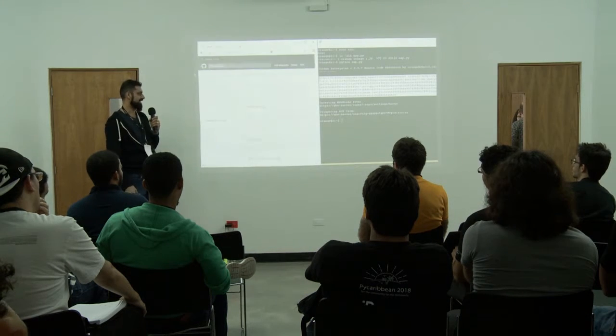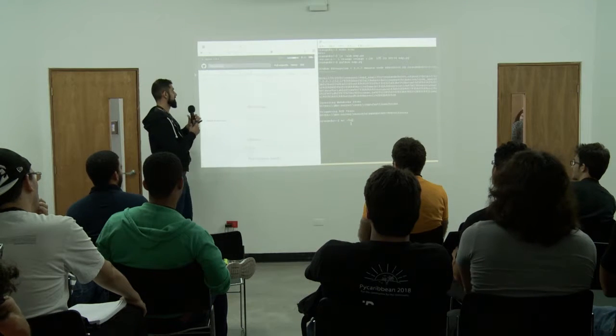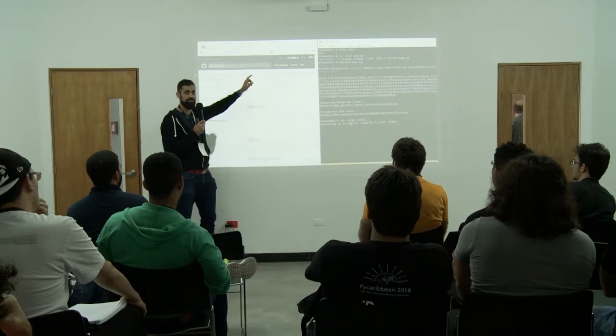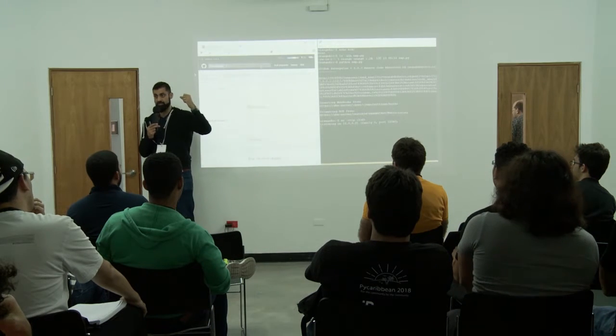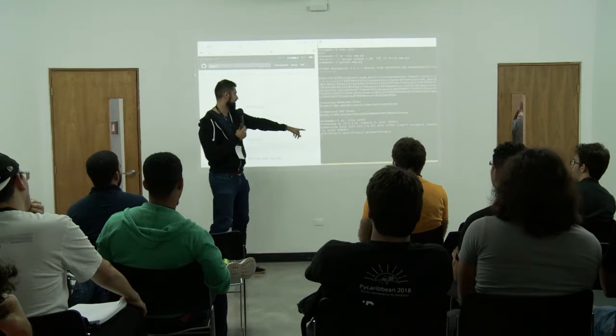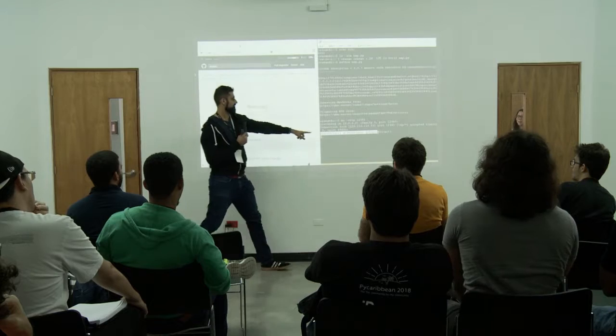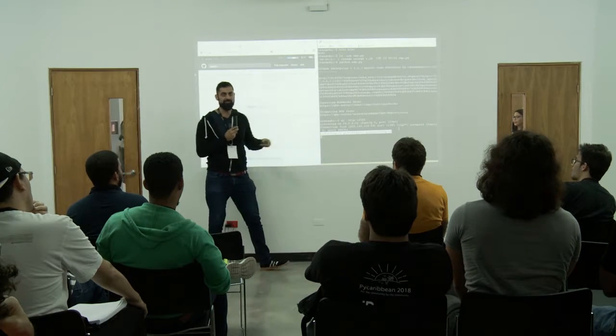Now to trigger this vulnerability, all you've got to do is issue a search. As soon as you put a search in, it grabs the data from Memcache, deserializes it, and remember that executes the command. And this is just something they've set up just to show it. So search runs the ID command on the server.